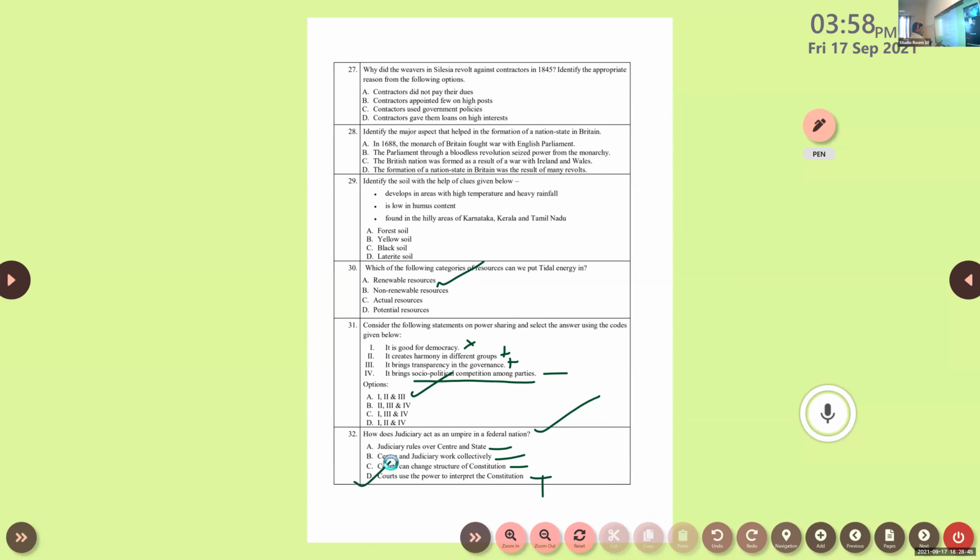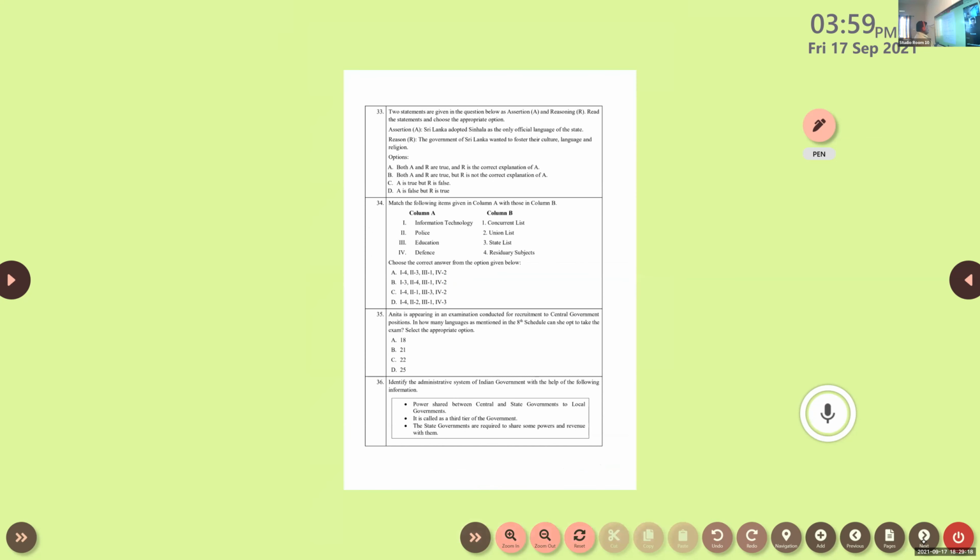Here you may get confused about option B, central and judiciary work collectively. They are working together, right? Central government and the judiciary. But the government has its own powers, the legislature. Legislative powers are not mixed with the power of the judiciary. So the courts can only do one thing here: use the power to interpret the constitution or give it new meaning, and it is acting as an umpire. It's an exact statement from the textbook.